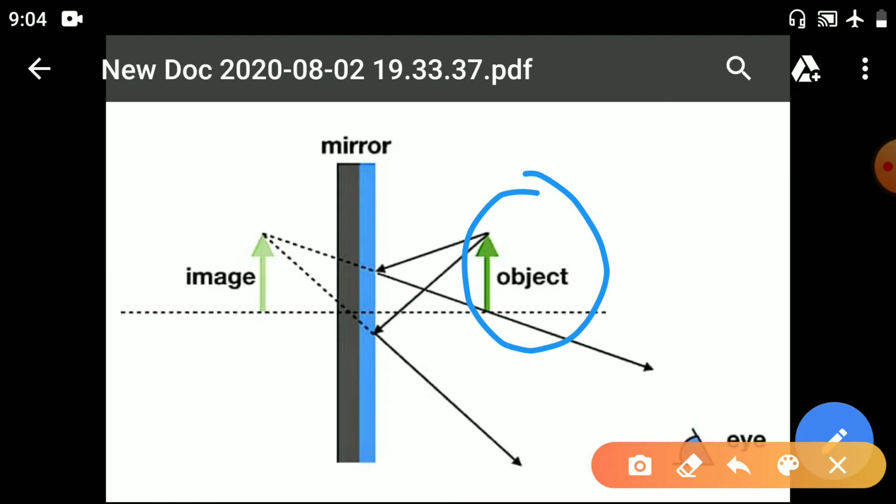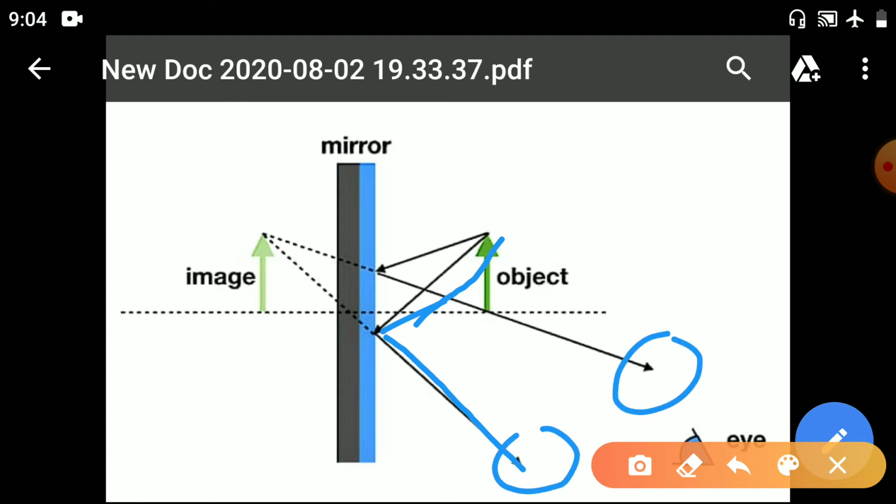This is the object, suppose you are standing here. The light rays coming from here, you can see after striking, reflect back here. The second light ray coming from here, after getting reflected, came to the same medium. So you can see the two light rays do not meet. So what we do is make them appear to meet. This light ray we draw backward in a straight line, and here also at the same angle we draw backward.